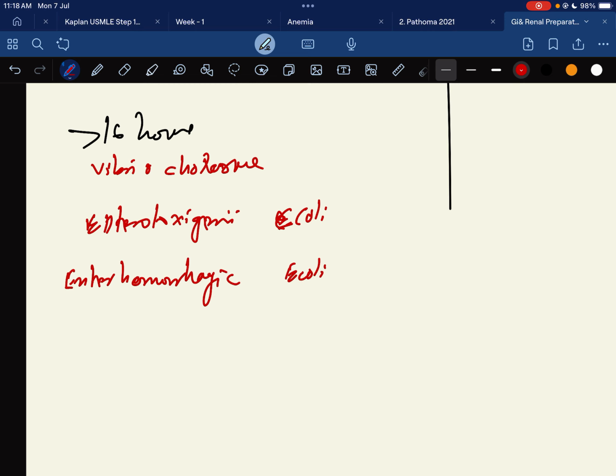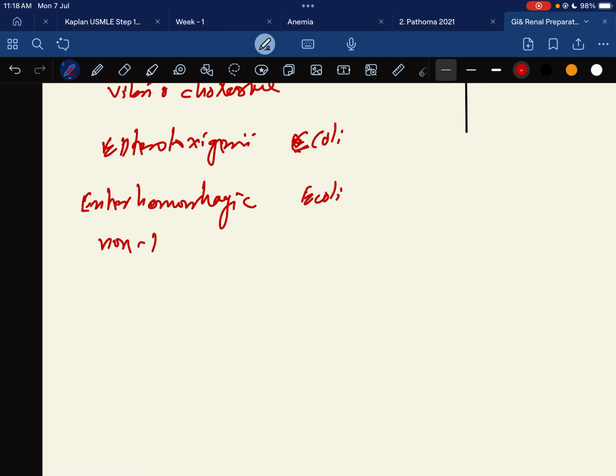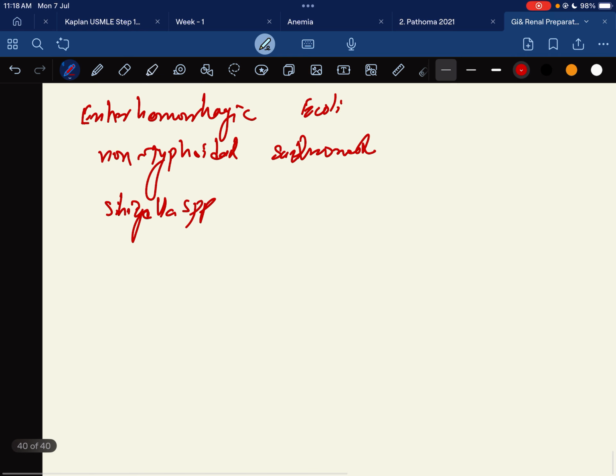Then there is non-typhoidal Salmonella, and there is Shigella species, then Vibrio parahaemolyticus.